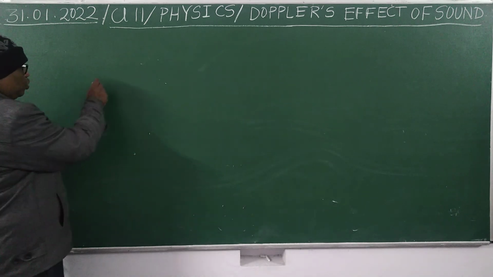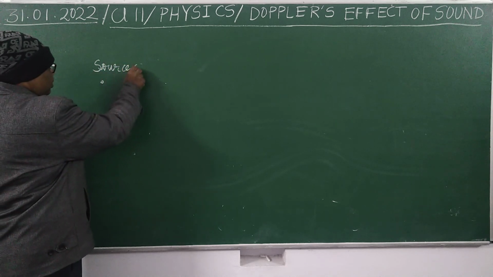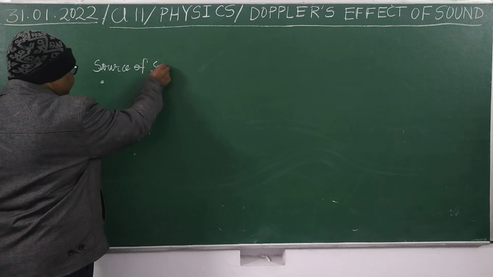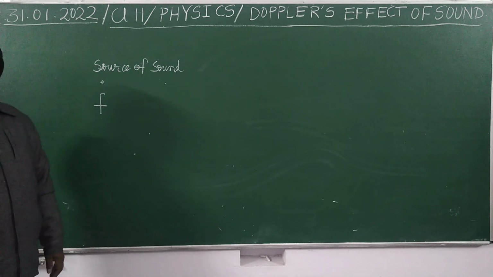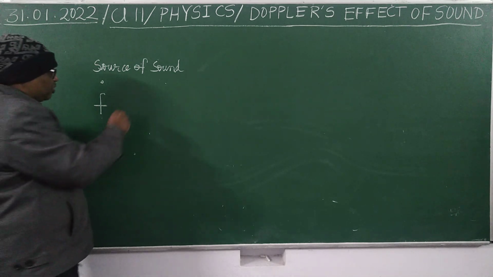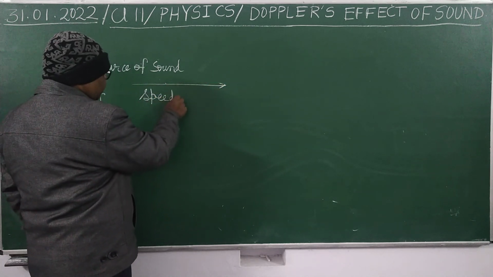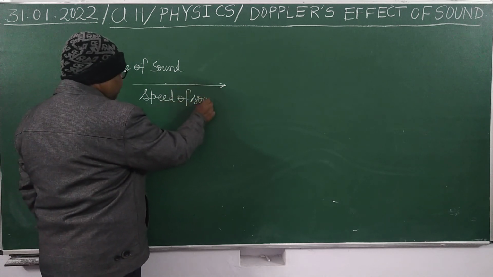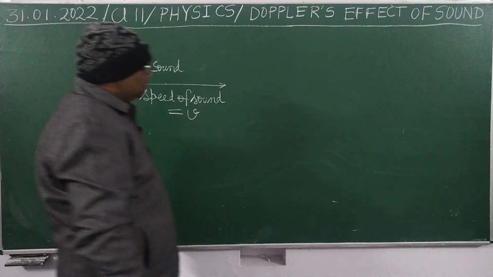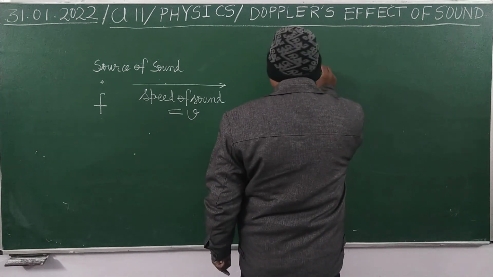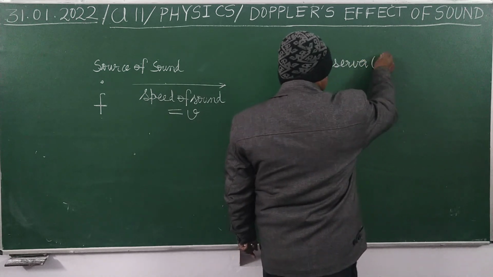Suppose this is the source of sound. This is a source which produces sound of frequency f. Now let the speed of sound be v. And here there is an observer. Observer means listener.